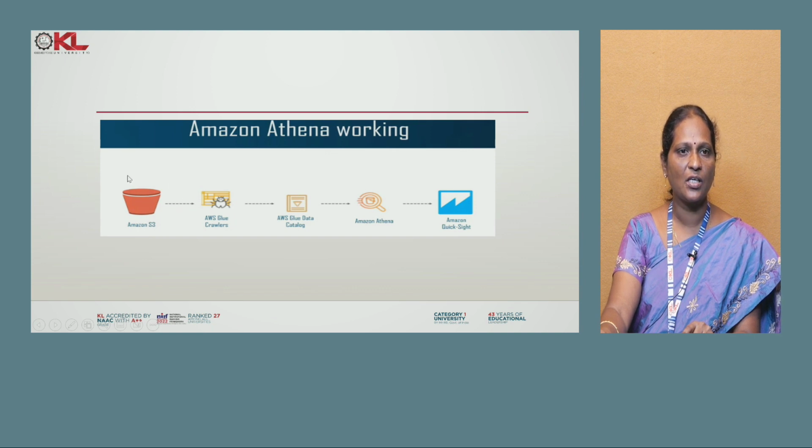The first step is to upload the data into S3, then set a crawler with S3 as the source to crawl the data, and after that load the data into a data catalog. Once the data catalog is ready in table format, Athena can query using SQL.